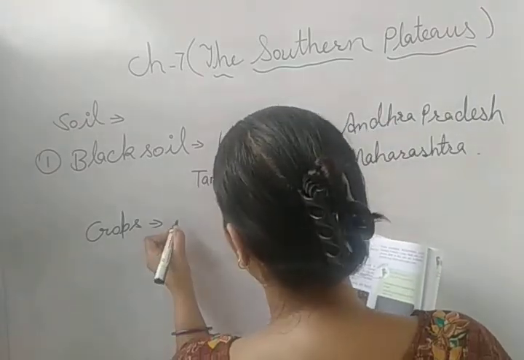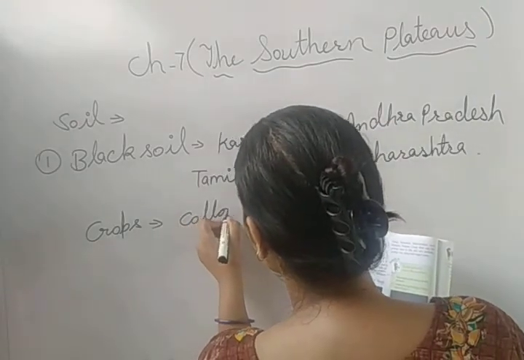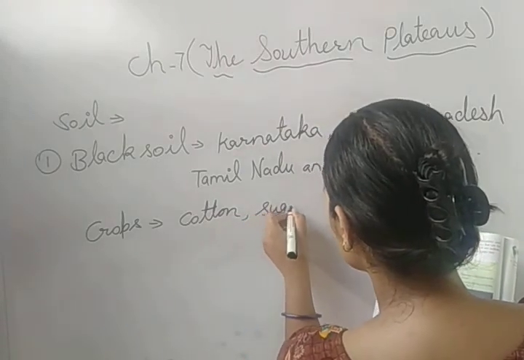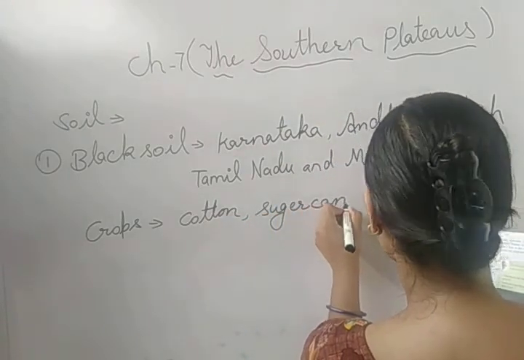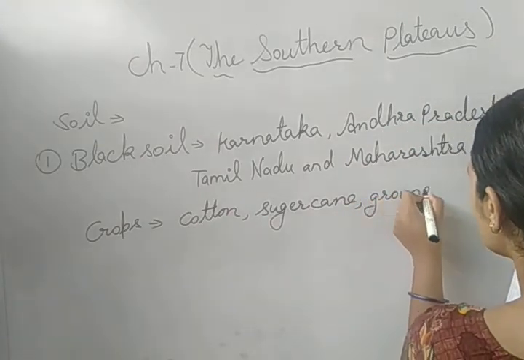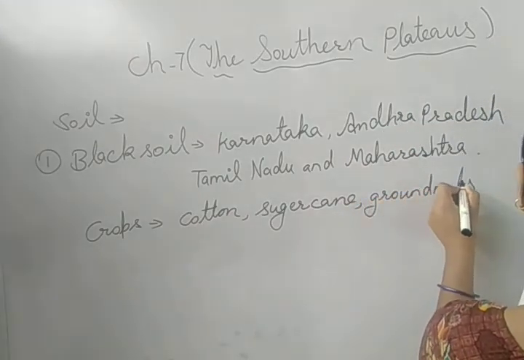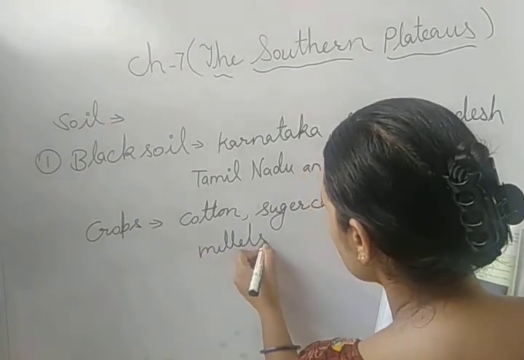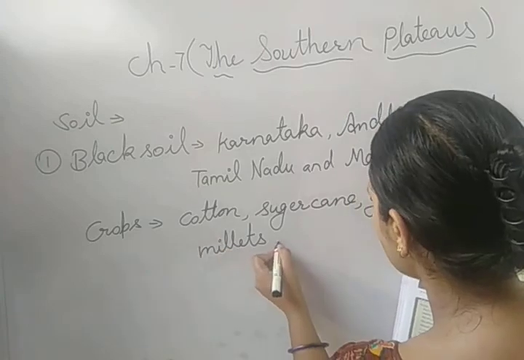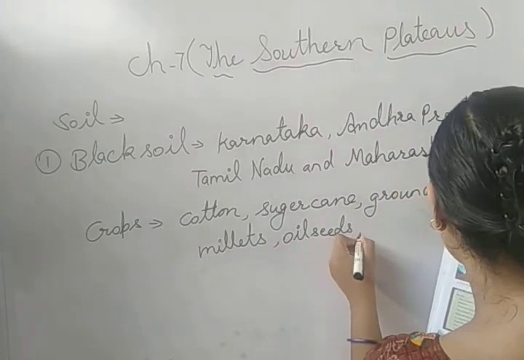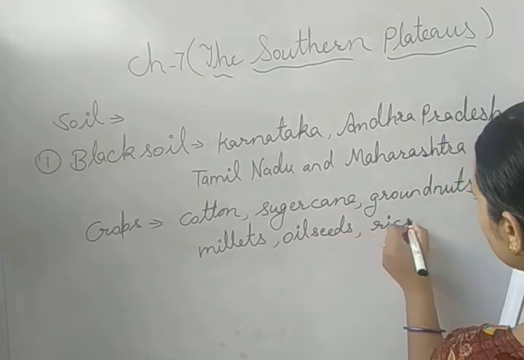That is cotton, sugarcane, groundnuts, millets, oilseeds, rice and wheat.